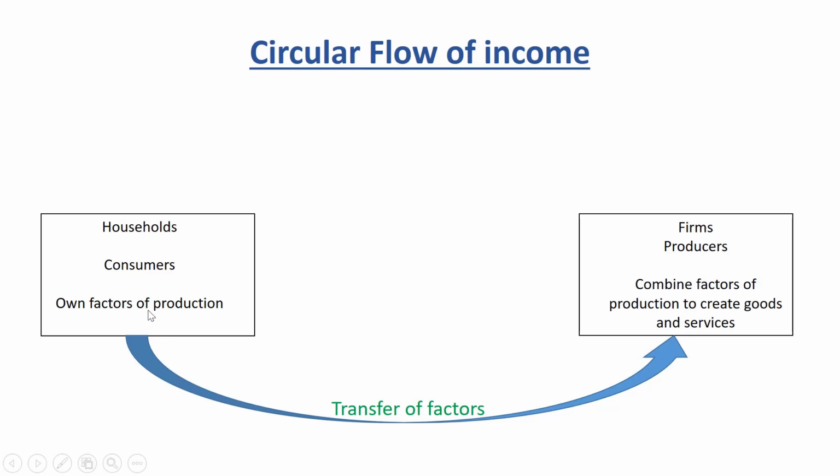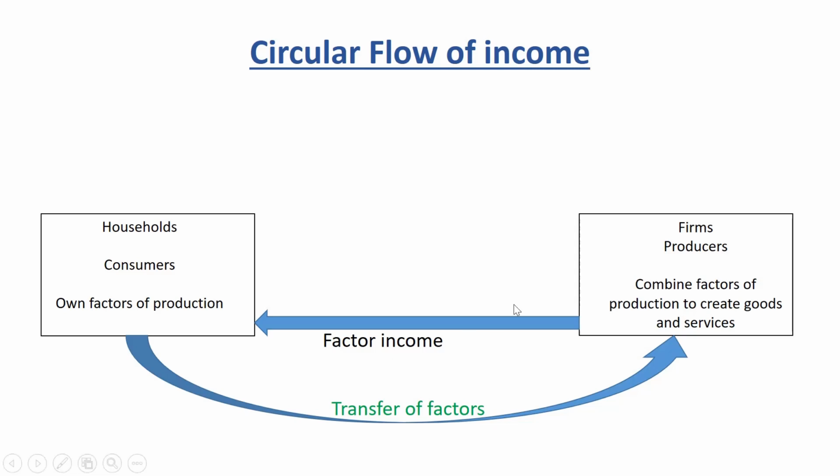Now, when the households transfer the factors of production, they will be compensated in the form of factor income. So there's an exchange here. The households will transfer factors of production to firms, and the firms will pay them factor income.